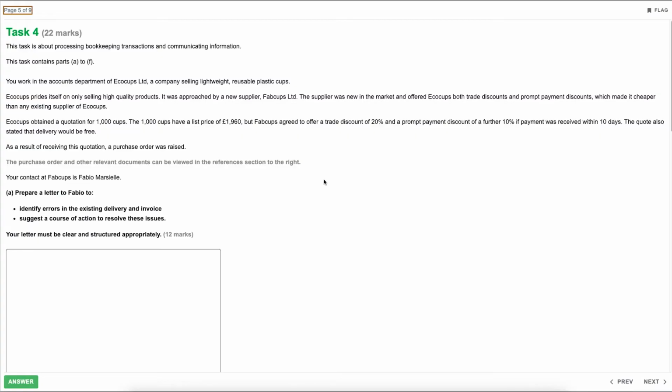The supplier was new in the market and offered Eco Cups both trade discounts and prompt payment discounts, which made it cheaper than any existing supplier of Eco Cups. Eco Cups obtained a quotation for 1,000 cups.